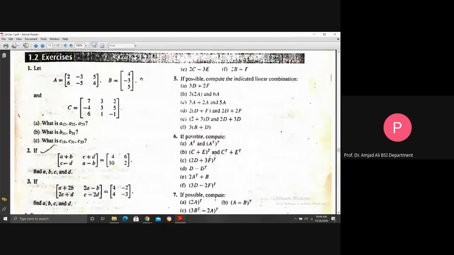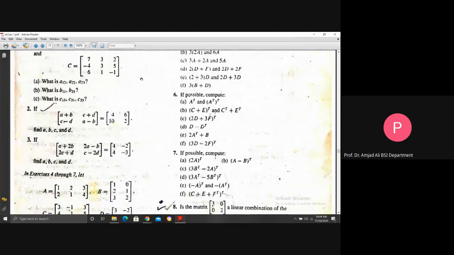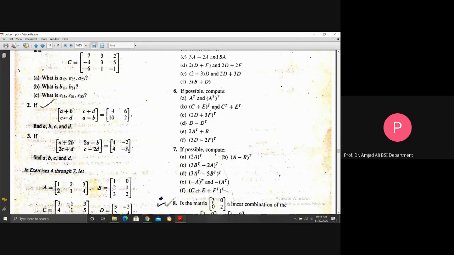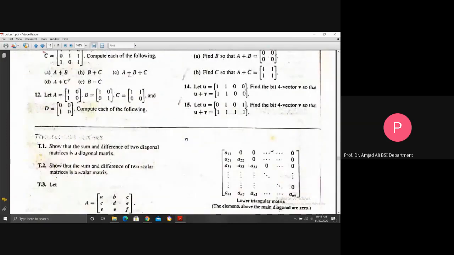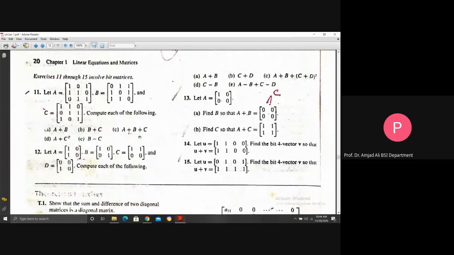This is exercise 1.2. The rest of the questions are very easy. You see, this is a 9-10 level question. Only solve questions 8 and 9, and then from questions 11 to 15 on the bit matrices you need to find. Okay?